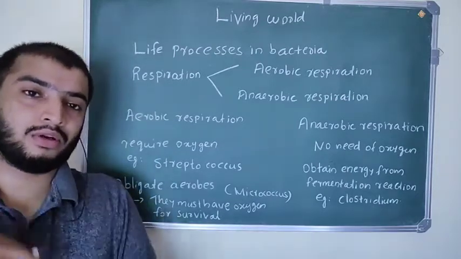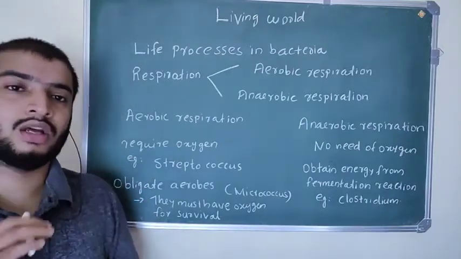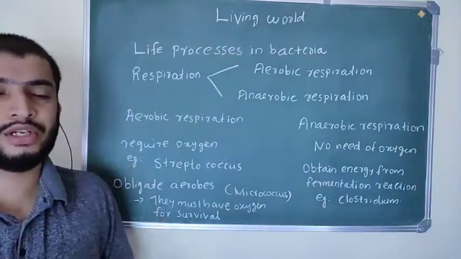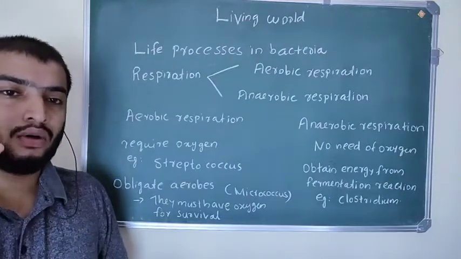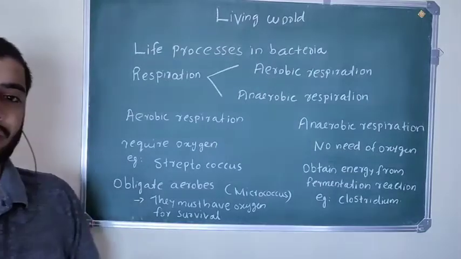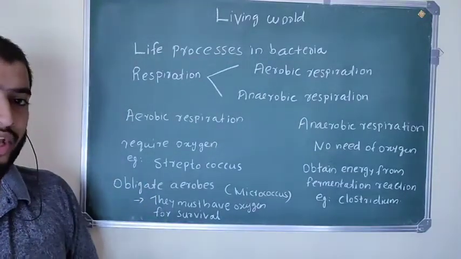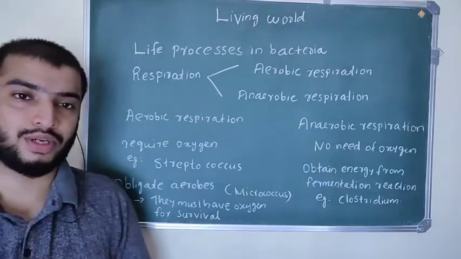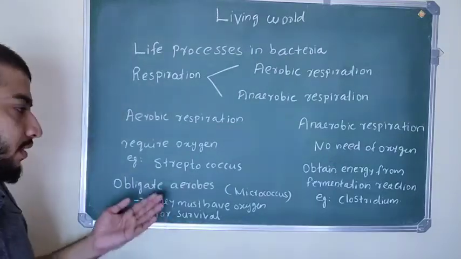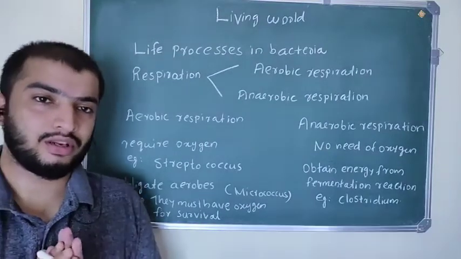We will study about mitochondria. At that time you will understand about this. So aerobic respiration, simply, oxygen is needed. Respiration with the help of oxygen is called aerobic respiration. So energy is produced by aerobic respiration. Example, Streptococcus bacteria. They perform aerobic respiration.